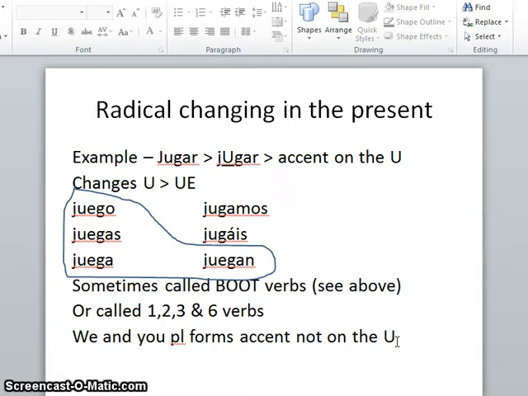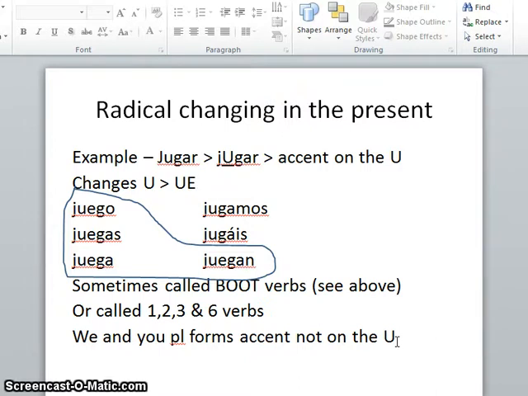The example is jugar. Now, when you say the word jugar, the accent falls on the U. If you say jugar, okay? And this one changes from a U to a UE because of the way the accent falls. So we have juego, juegas, juega. Those three change. The I form, I play, juego. The you form, juegas. And the he, she, and it form, juega.